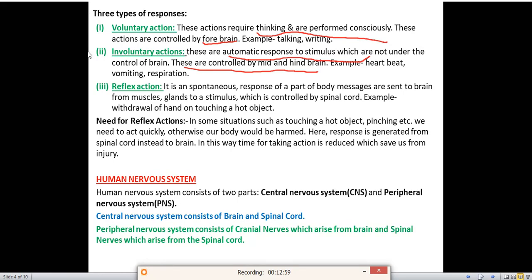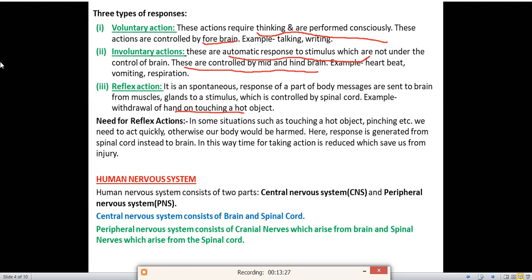Next is reflex action. What is reflex action? It is a spontaneous response of a part of the body. Messages are sent to the brain from muscles and glands in response to a stimulus, which is controlled by the spinal cord. Example, withdrawal of hand on touching a hot object. We have seen this example. When any hot object is there, we suddenly withdraw our hand. That is our reflex action. So what is reflex action? Spontaneous response of our body.